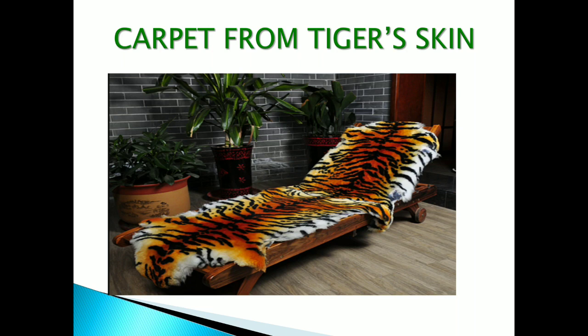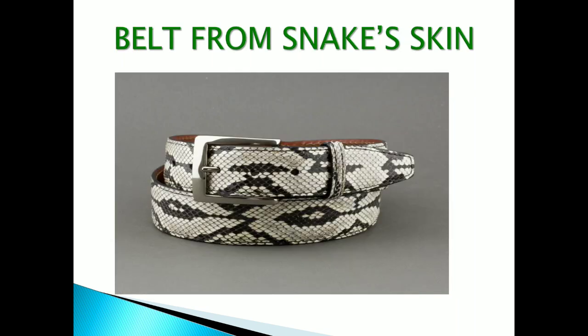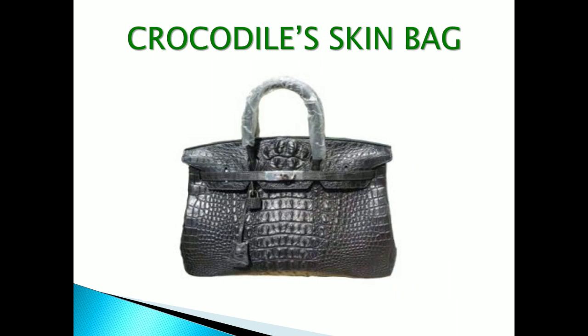So, here are a few things made out of animal skin. Just like this carpet, which is made out of tiger skin. And this leather belt from snake skin. This bag made from crocodile skin.